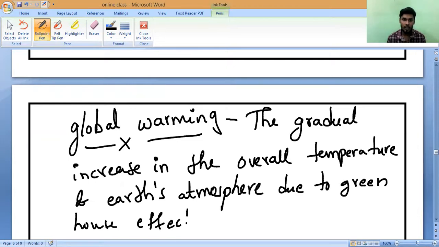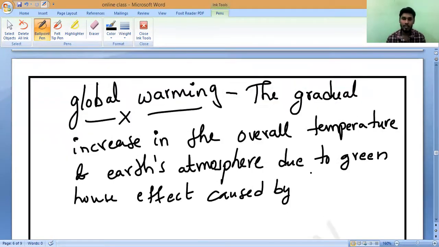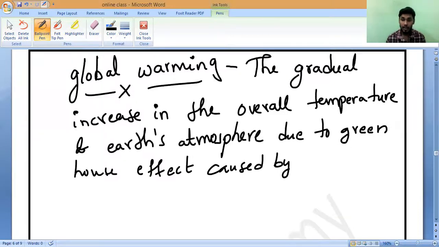What is greenhouse effect? Is greenhouse effect good for us or bad for us? Greenhouse effect is good, because a minimum temperature is needed to sustain us. That is only called the greenhouse effect. But if the greenhouse effect is increasing more and more, caused by what?